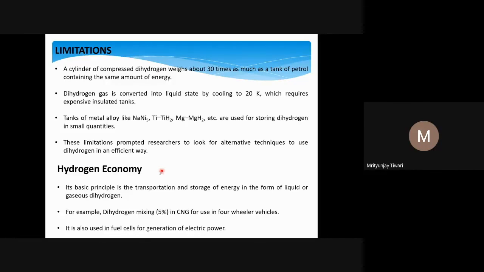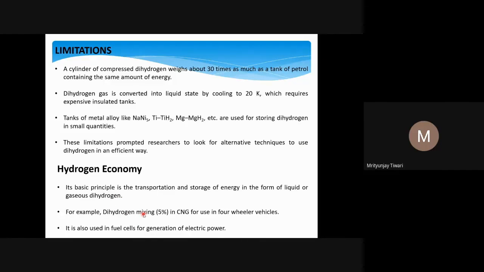So that is what we are looking at in the hydrogen economy. The basic principle of the hydrogen economy is the transportation and storage of energy in the form of liquid or gaseous dihydrogen. And for that, what can we do? One example is that you can mix dihydrogen with CNG.